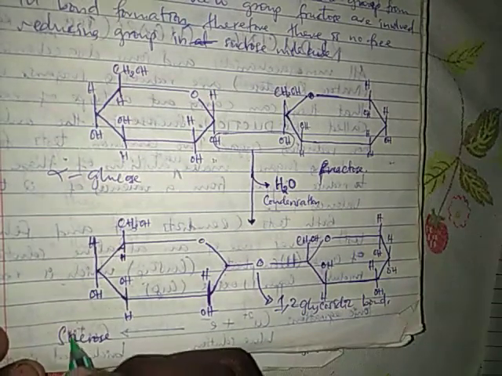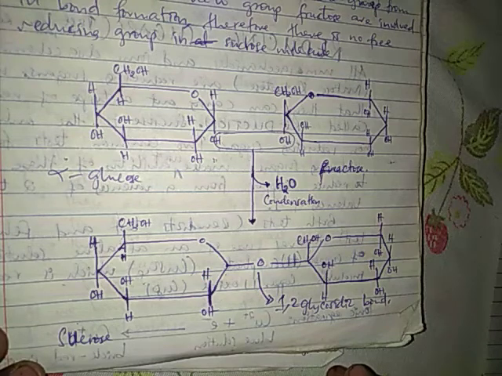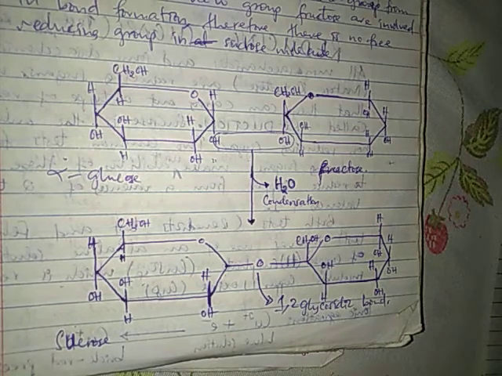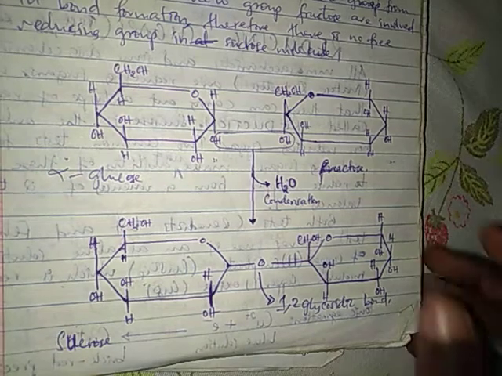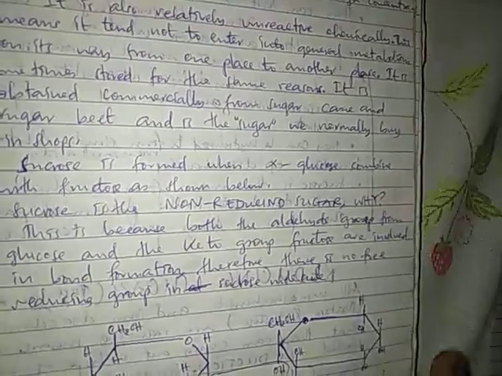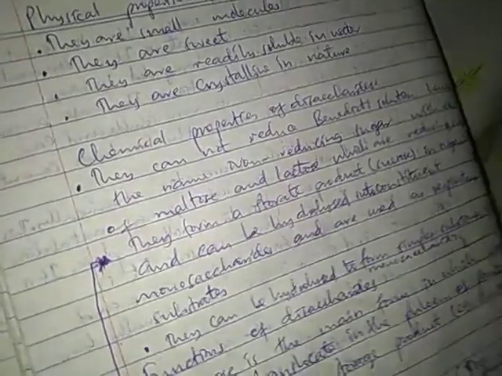The bond in sucrose is 1,2, not 1,4 as we know. And this question of why sucrose is a non-reducing sugar is normally asked in exams. So I beg you to be very serious to remember these points in your exams. And now let's look at